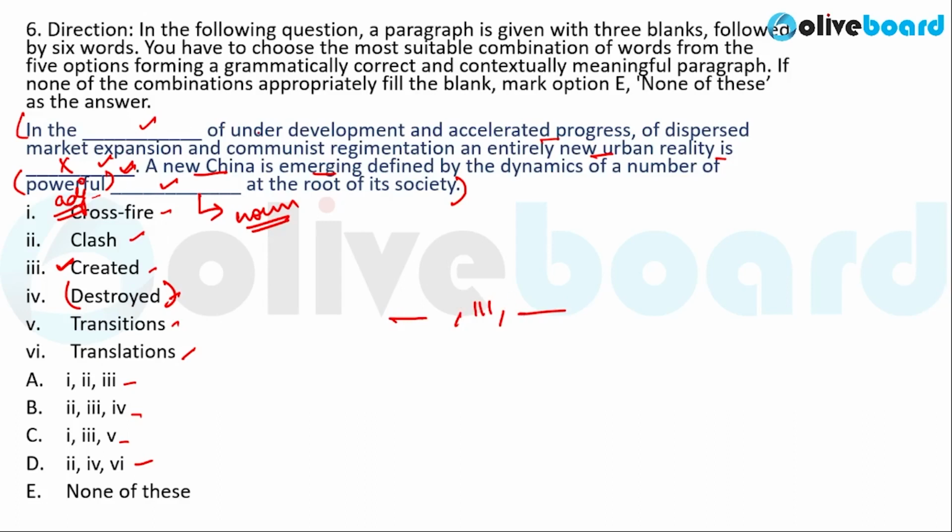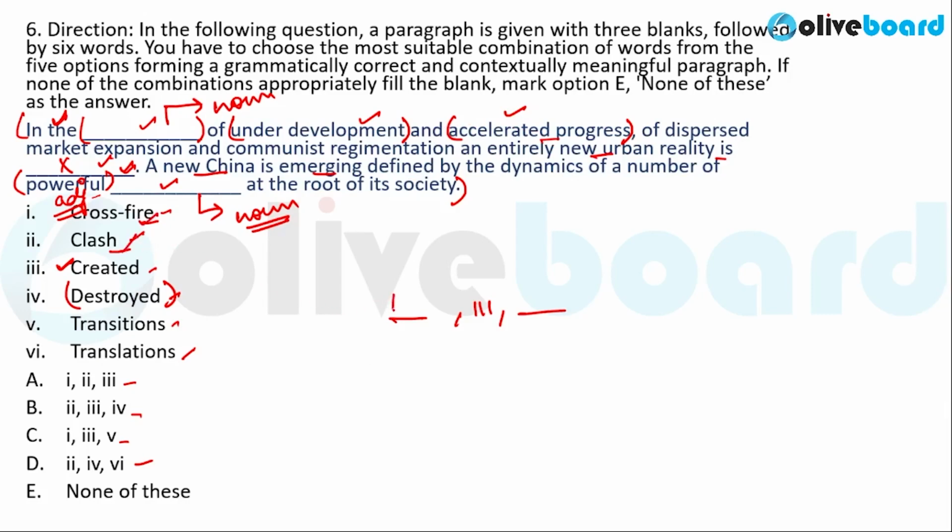Now, in the dash of underdevelopment and accelerated progress. This sentence is preceded by "the", which indicates that this blank must be filled in by a noun. Now, it can either be crossfire or clash. If you notice, underdevelopment and accelerated progress are two contradicting or opposing concepts. So, crossfire and clash both can fit in here.